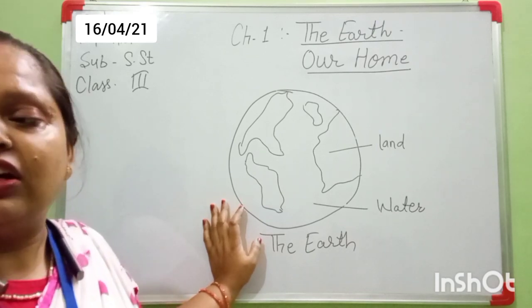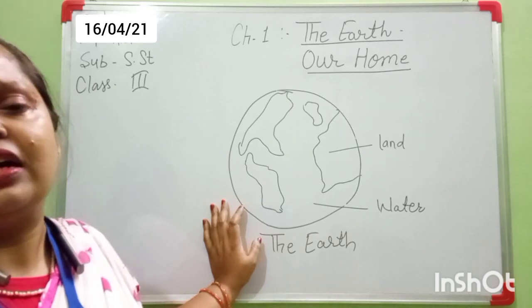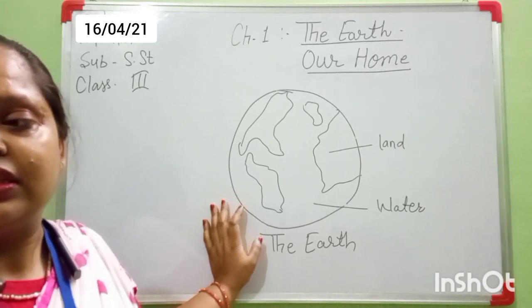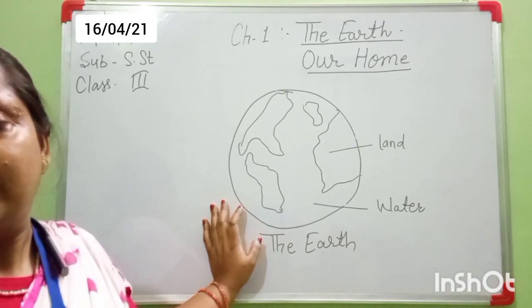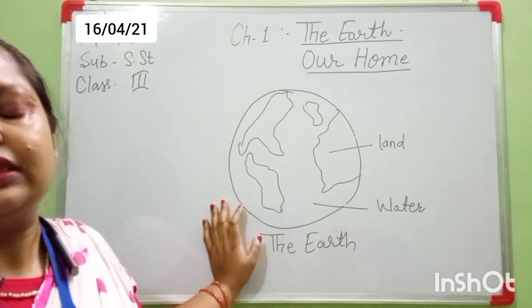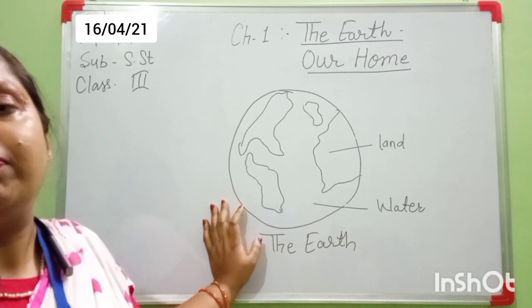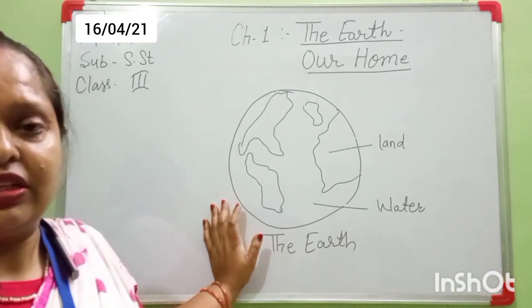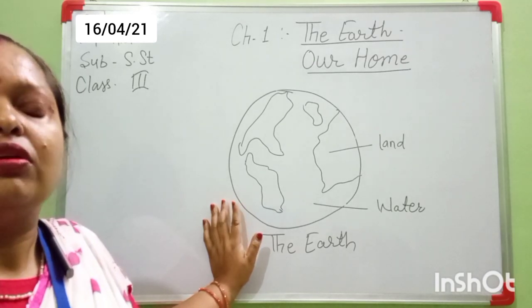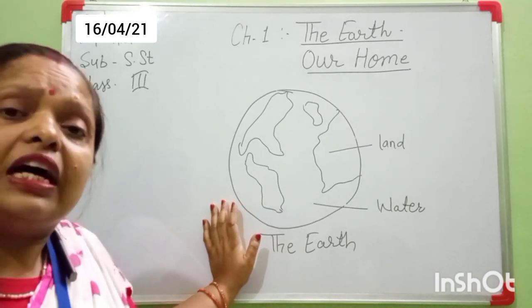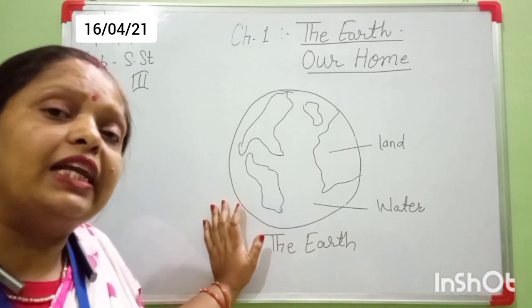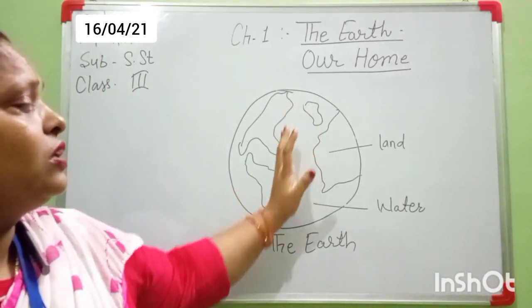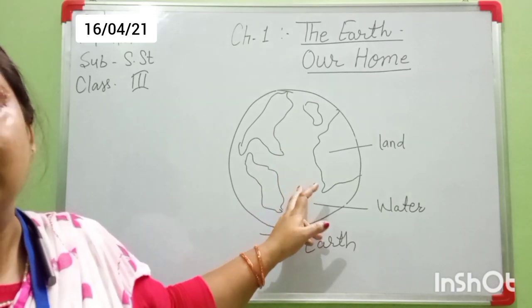We play on it. All things are on the earth, and millions of plants and trees grow on it. Life is possible only on the planet named earth.